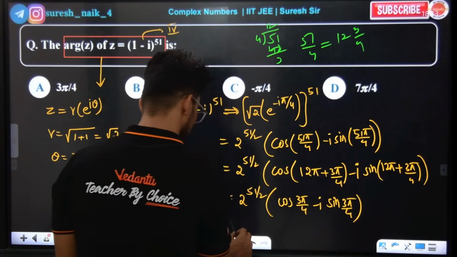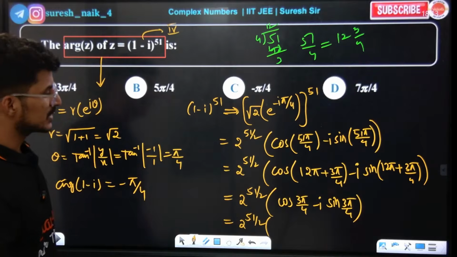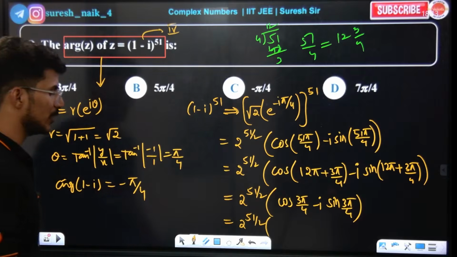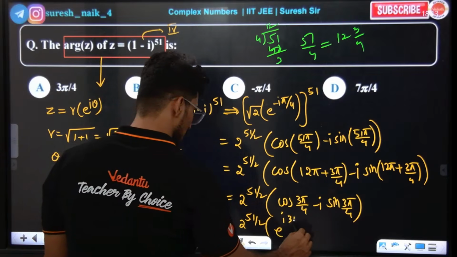Okay. So if you write like this, you will get the answer. That's it. So cos 135 is minus 1 by root 2, sin is 1 by root 2. You don't have to write that, but directly write in terms of Euler form. You need to write Euler form. E power of how much now? I 3 pi by 4.